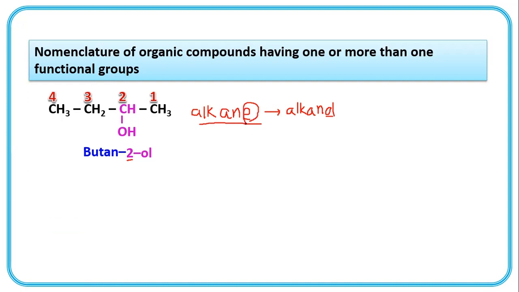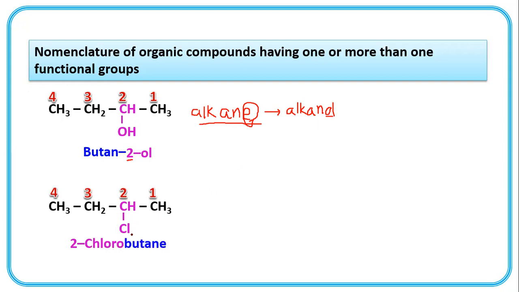E should be replaced by OL, alkanol. In this example, the functional group is the chloro functional group. It is chlorine. Halo. 1, 2, 3, 4. 2-chlorobutane. At second position, the functional group is chloro, 2-chlorobutane.